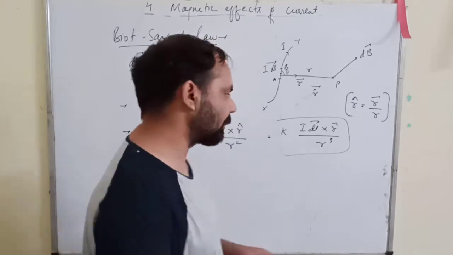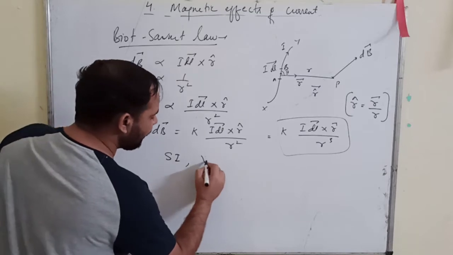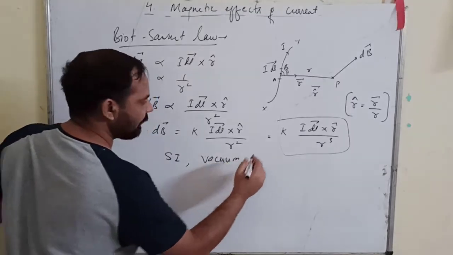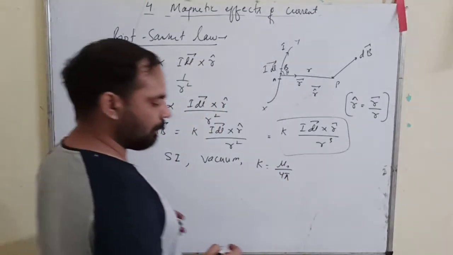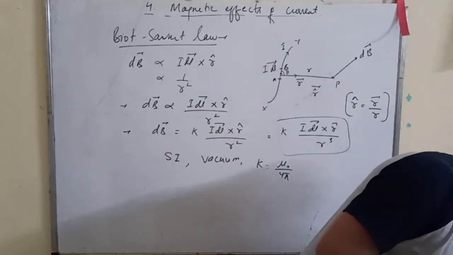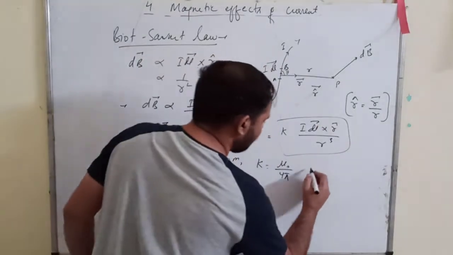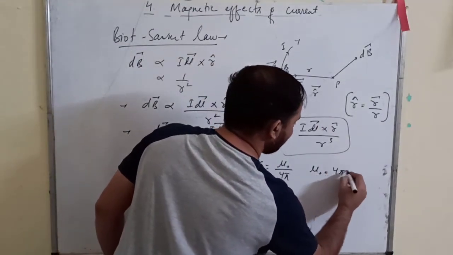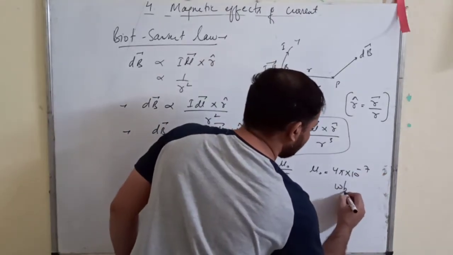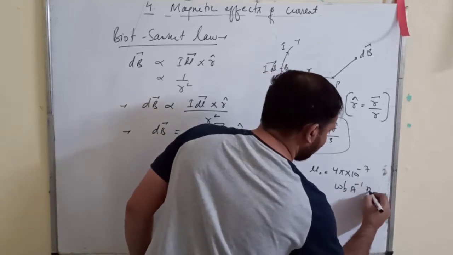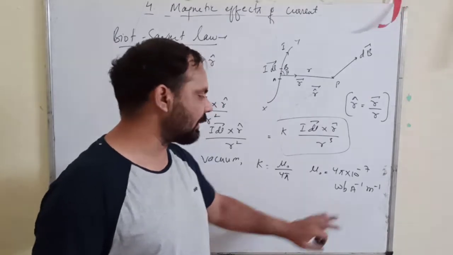So if your system is SI and your medium is vacuum, then the value of k is mu naught upon 4 pi, and the value of mu naught is 4 pi into 10 raised power minus 7 Weber per ampere per meter. That I will discuss with you, how to obtain this SI unit.